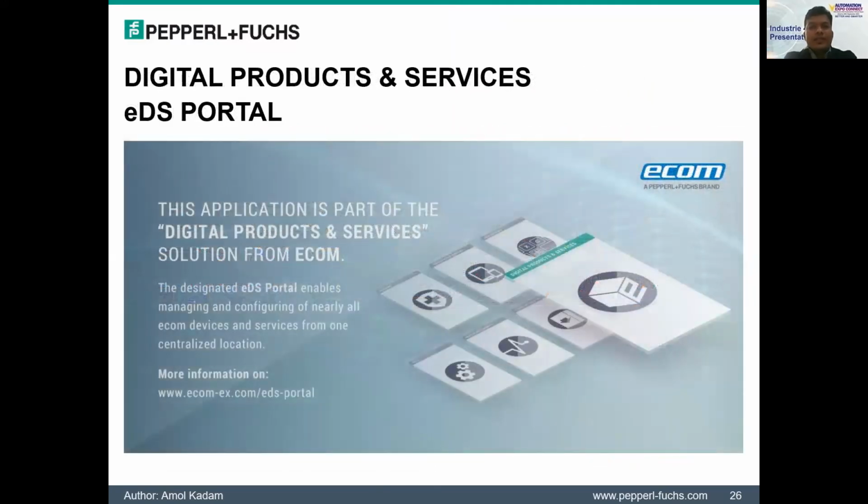Digital products and services is one of the solutions provided by Ecom Pepperl and Fuchs, available on the EDS portal. The MDM, mobile device management, is available with cloud access. This is a requirement on the part of IT management, wherein the mobile devices, irrespective of the operating system, can be administered and managed efficiently. With these kinds of services, one can configure and manage the company devices as per the company's IT policy, and you can keep a track record of those devices without any problem.